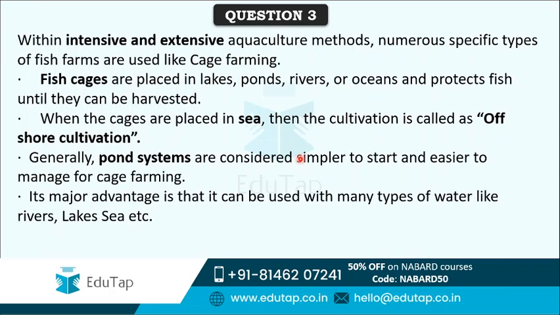Fish cages are placed in lakes, ponds, rivers or oceans and protect fish until they can be harvested. And when the cages are placed in the sea, then the cultivation is called offshore cultivation. Generally pond systems are considered simpler to start and easier to manage for cage farming. Also, its major advantage is that it can be used with many types of waters like rivers, lakes, sea, etc. So there is no special type of water that is suitable for this kind of fishing. So guys, these were the features of cage farming. You should remember them. Now let's move forward to our next question.